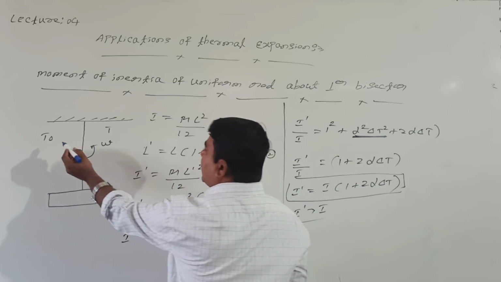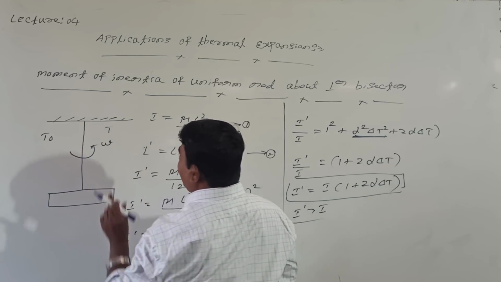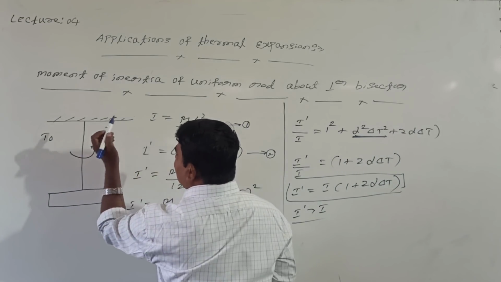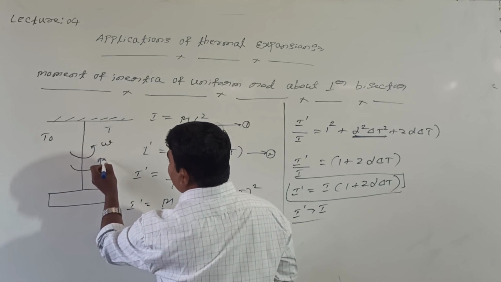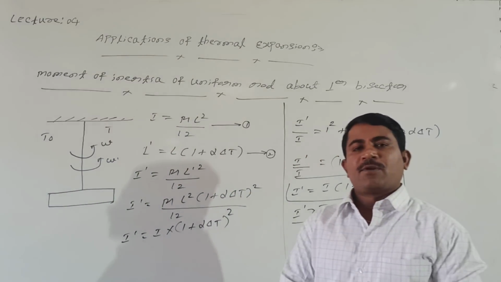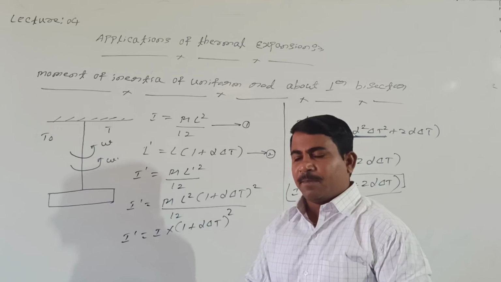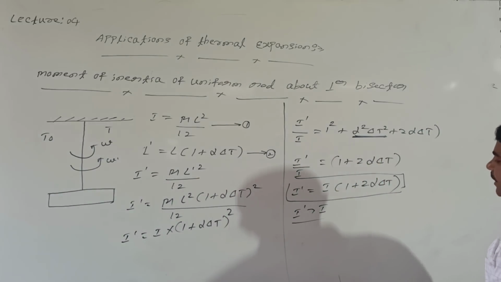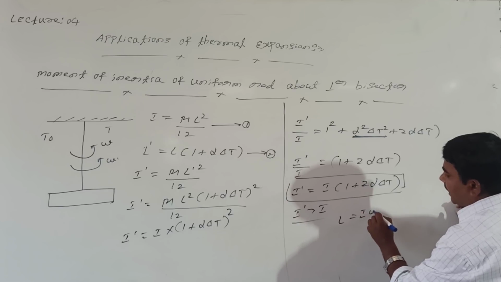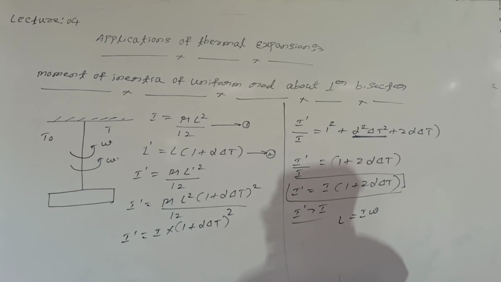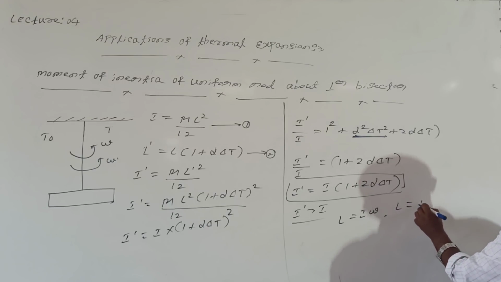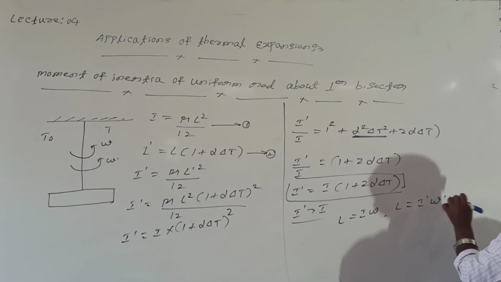Now what about angular speed? Initially at T naught temperature the angular speed was omega. When temperature T naught becomes T, its angular speed becomes omega dash. You know the angular momentum formula. What is the initial angular momentum? Initial angular momentum equals I into omega. Final angular momentum is I dash into omega dash.